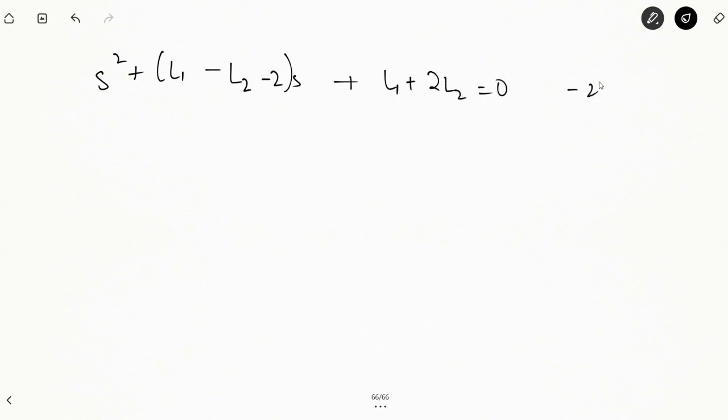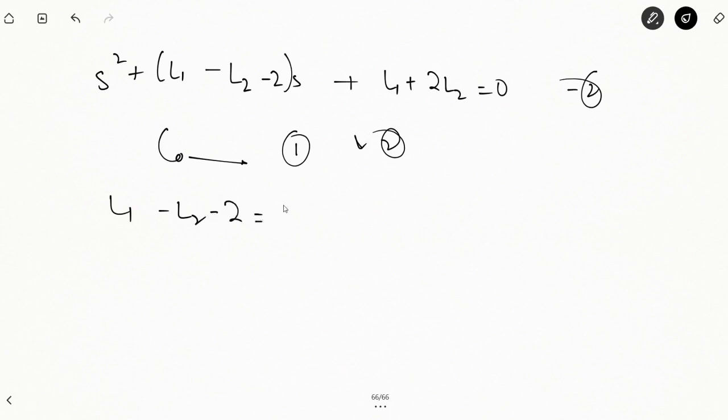This is your equation number 2. Comparing 1 and 2, comparing the coefficients, you will get L1 minus L2 minus 2 is equal to 5, and minus L1 plus 2L2 is equal to 6. Solve these two equations for L1 and L2, you get L1 equal to 20, you get L2 equal to 13.